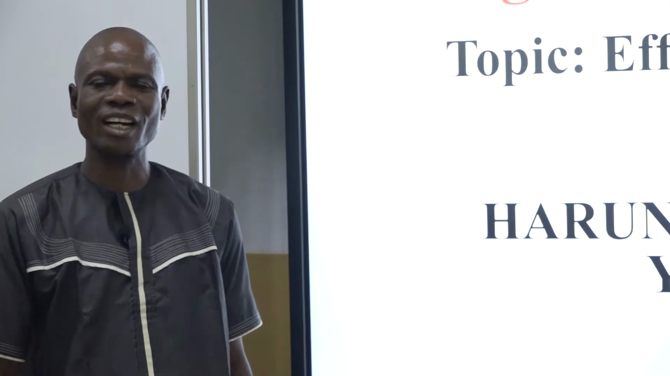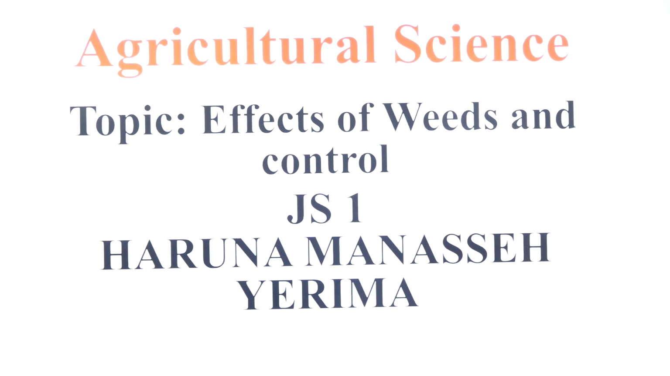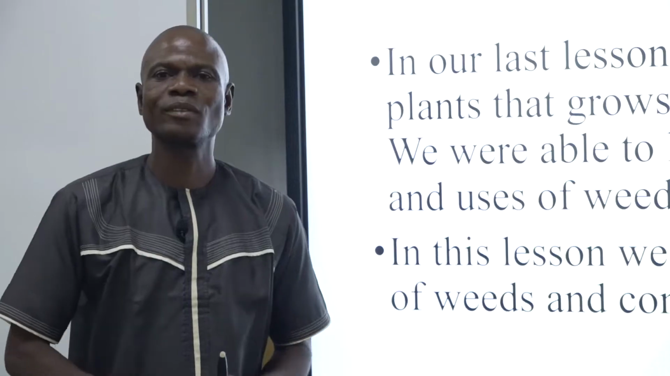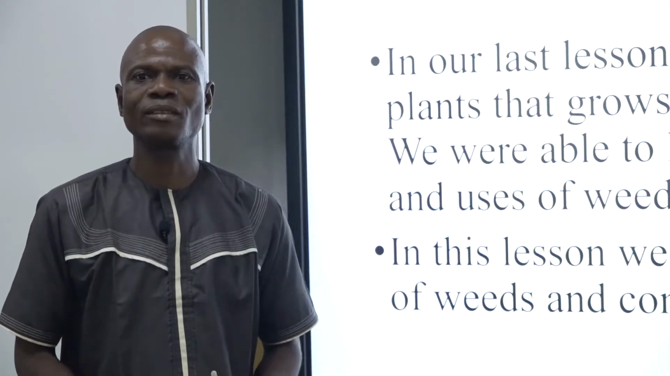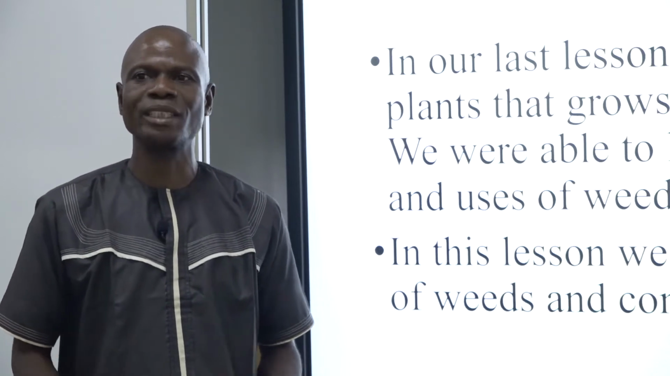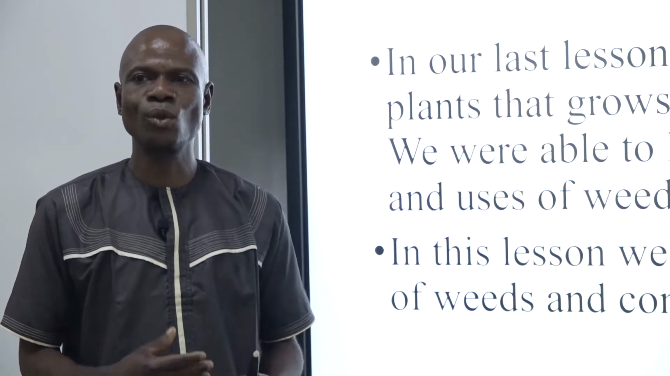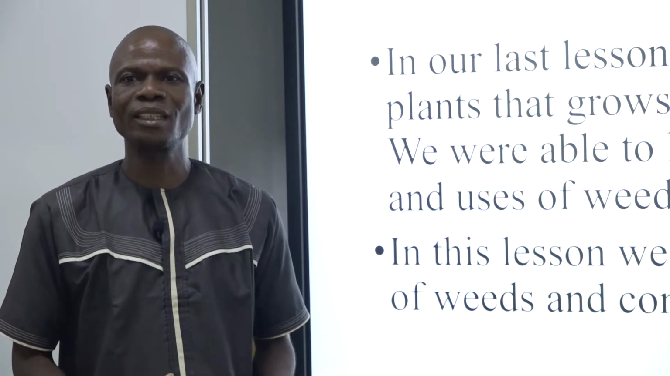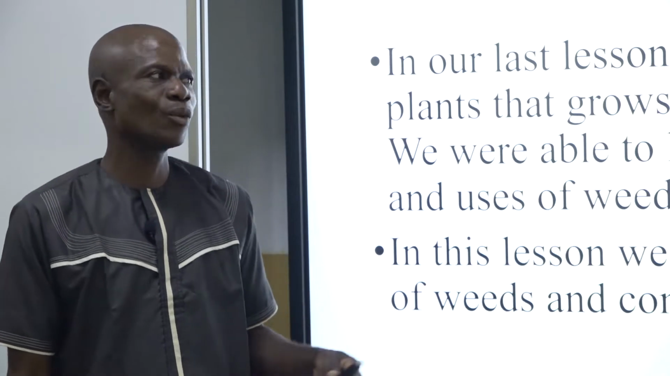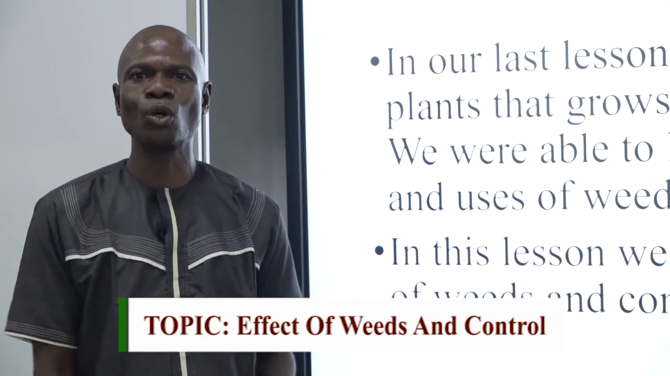Today, the topic we want to look at is effect of weeds and control. In our last lesson, we were able to discuss weeds. We say weeds are unwanted plants that grow where they are not wanted. That was the definition we gave for weeds. And we were able to look at the characteristics of weeds and some uses of weeds. Then today, we're going to look at the effect of these weeds and how to control weeds.